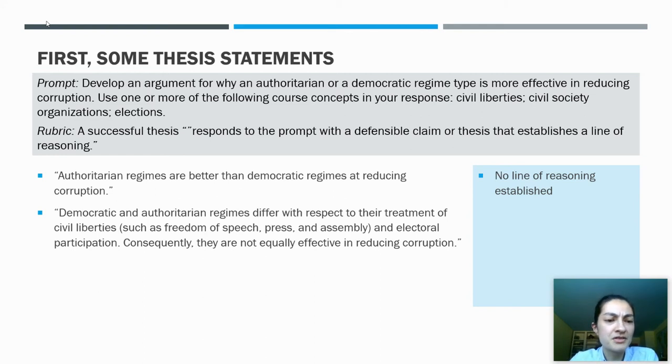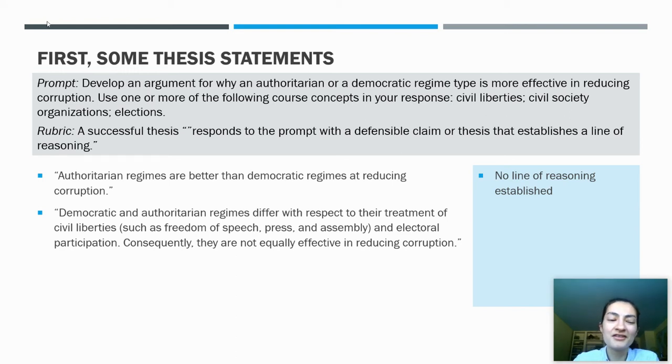So let's look at a second, slightly wordier example. This one says, democratic and authoritarian regimes differ with respect to their treatment of civil liberties, such as freedom of speech, press and assembly, and electoral participation. Pause there. I've used a bunch of fancy words from the prompt, and I've used a couple of those required concepts from my usual list of three. So far looking promising. And then this author concludes, consequently, they are not equally effective in reducing corruption.